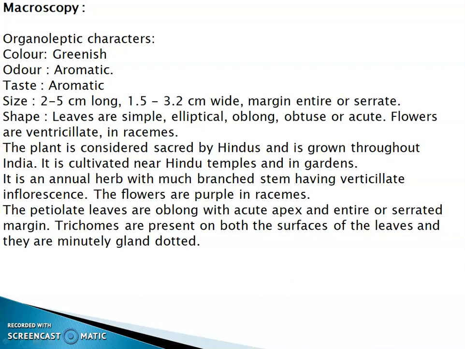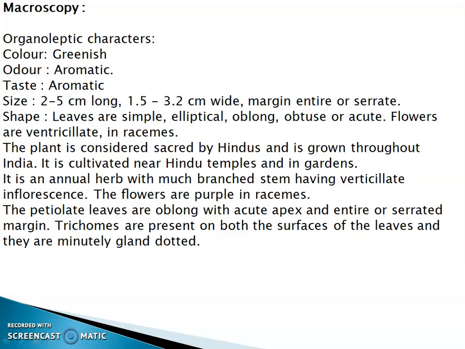Organoleptic characteristics: color greenish, odor aromatic, taste aromatic, size 2 to 5 cm long, 1.5 to 3.2 cm wide, margins entire or serrate. Shape: leaves are simple, elliptical, oblong, obtuse or acute, flowers are verticillate in racemes.